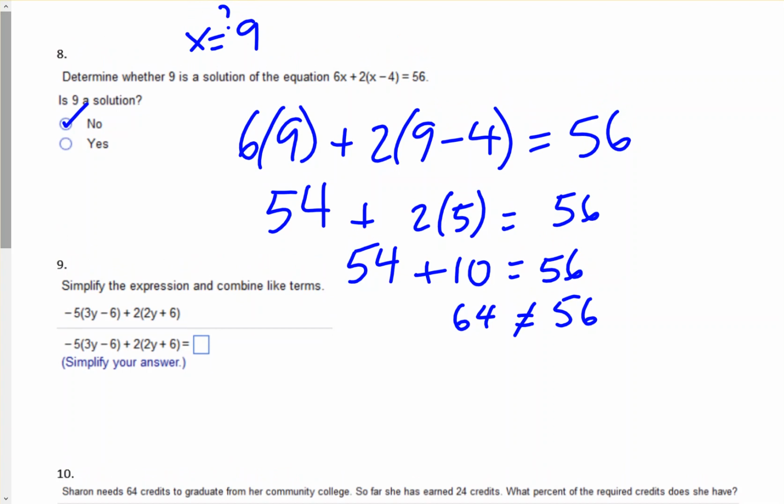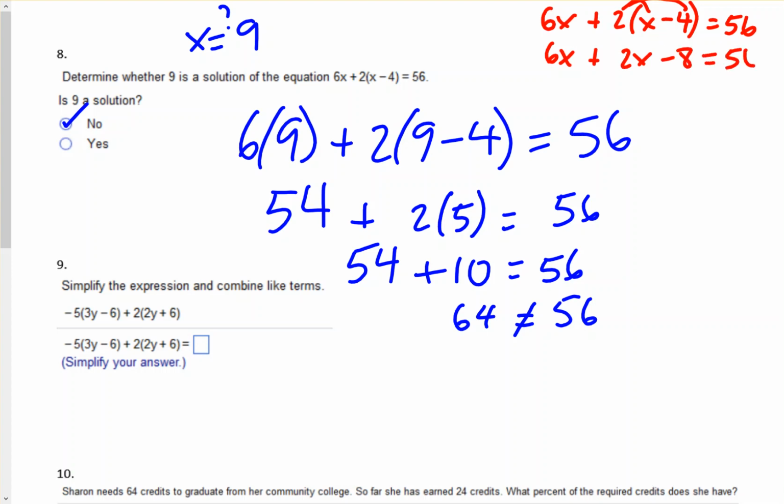Okay, for the other method, if you wanted to, you can solve the problem outright. So first thing you would do algebraically is distribute the 2 here. So you'd have 2x minus 8. Combine like terms, 6x and 2x would be 8x.